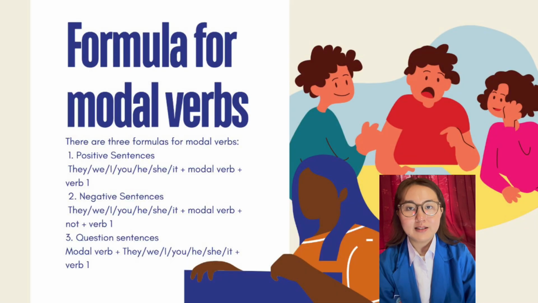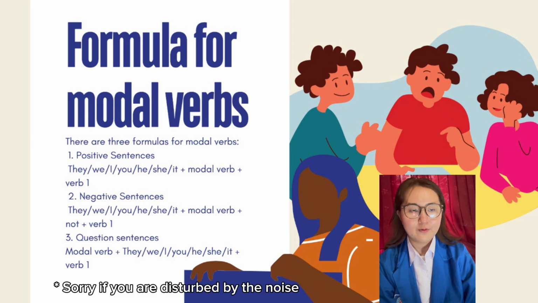Next, formulas for modal verbs. There are 3 formulas for modal verbs. Number 1, positive sentences. The formula is subject like they, we, I, he, you, she, it, plus modal verb plus verb 1. An example of a positive sentence is Budi will go to school.